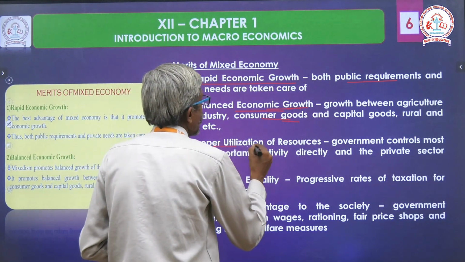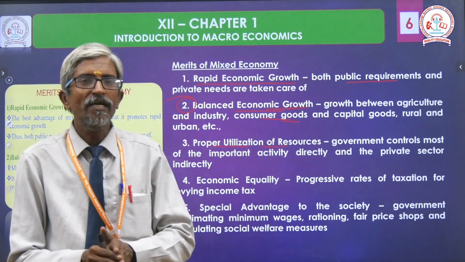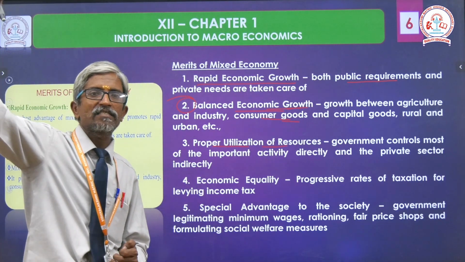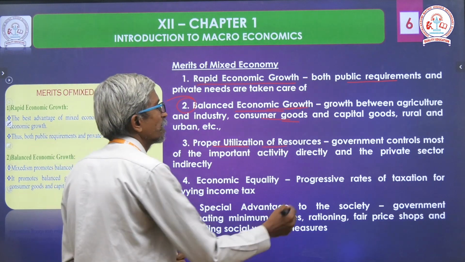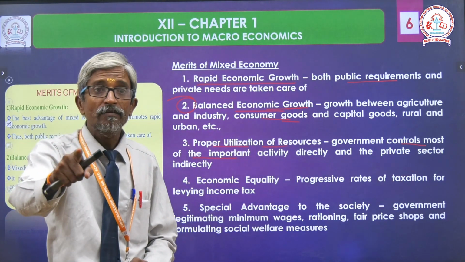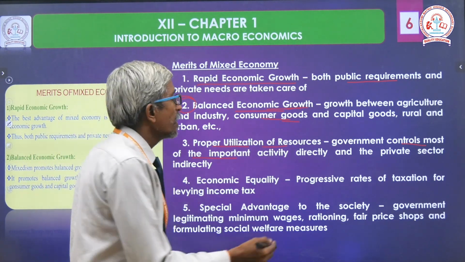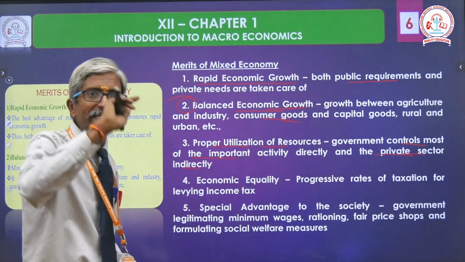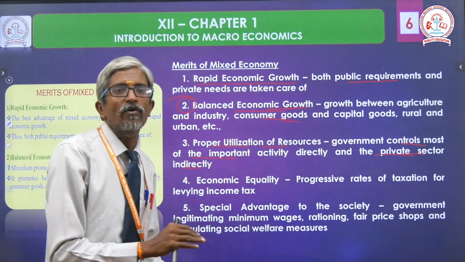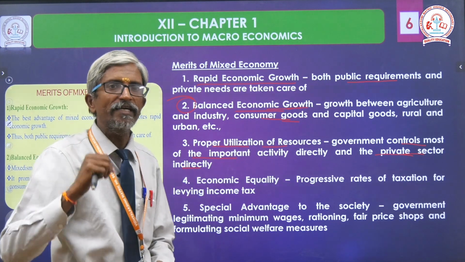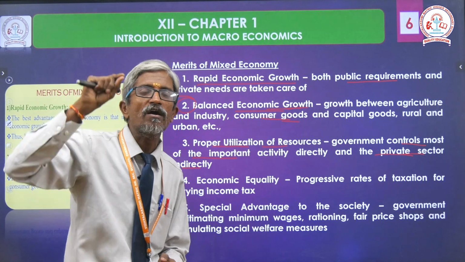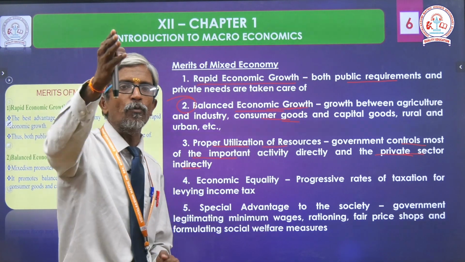Number 3, proper utilization of resources. Here they make optimum use, that is, maximum they can reduce the wastages here. Government controls most of the important activity directly, and the private sector is indirectly supervised. On the side of government, directly they can enter into the field. On the other hand, suppose the work is under the control of a private party, it will be supervised by the public.